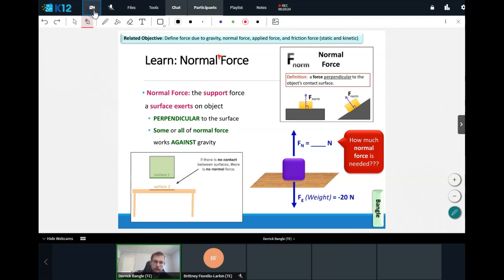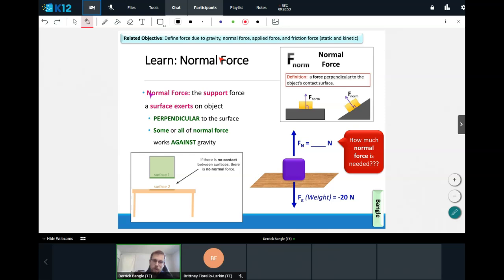The force due to gravity, right? If we think about this logically, if the only force acting on the penny just sitting on the cup was the force due to gravity, then the penny, as with this purple square here, it would just fall continually downwards. However, the reason why it doesn't fall is because there is an opposing force pushing up against the downward force of gravity with the same intensity.